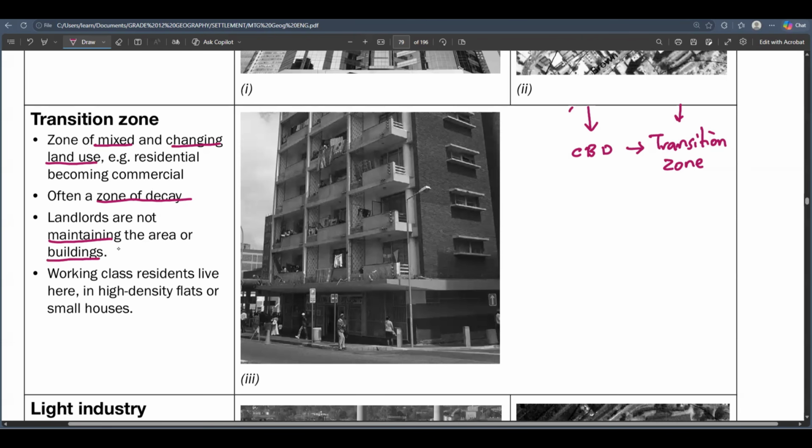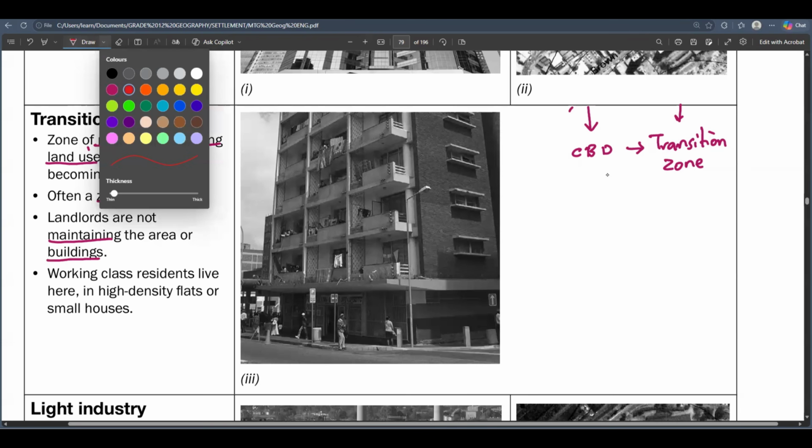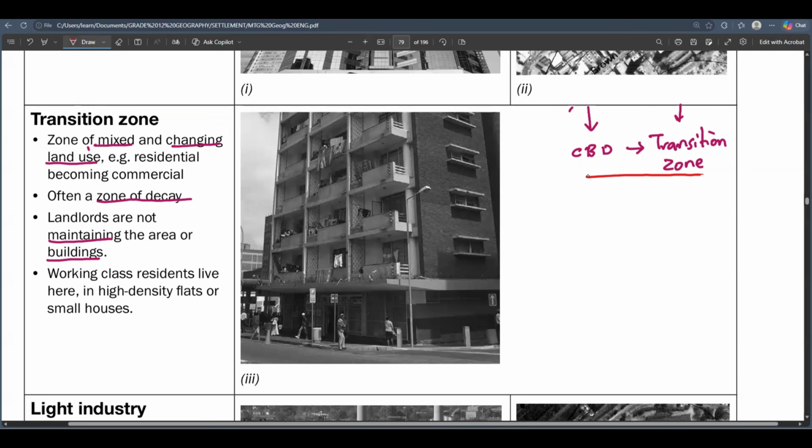Why is this? Why can we say that this applies to all urban areas? It's because the CPT is expensive, right? At the CPT, remember we said there is a lot of high land value. So when you start moving away from the CPT, right next to the CPT, when you move to the transition zone, the value of the land is also high.